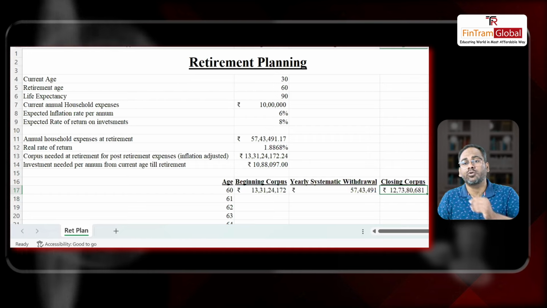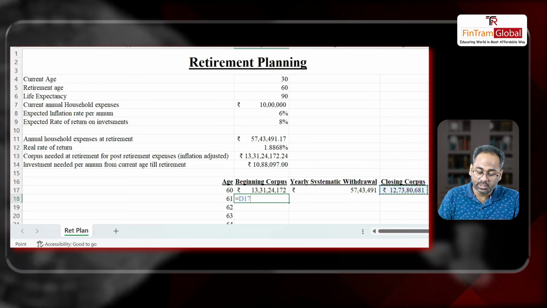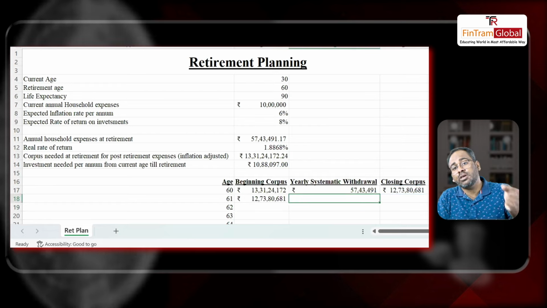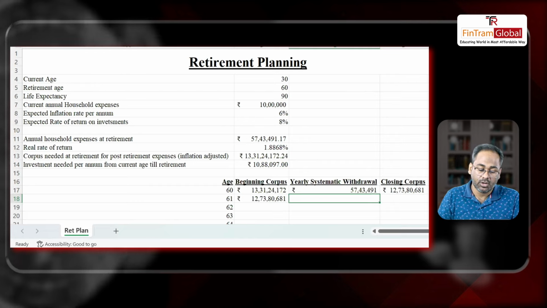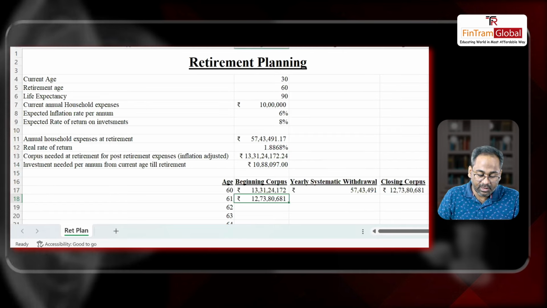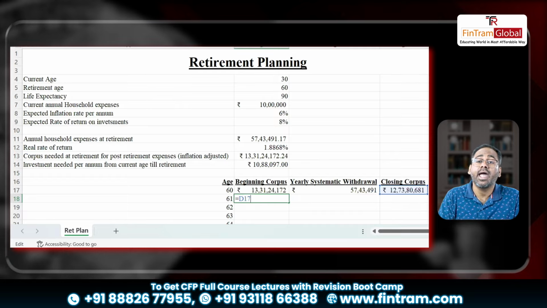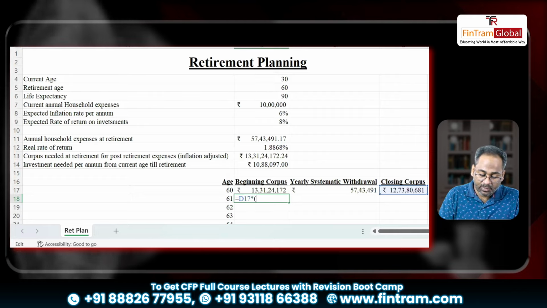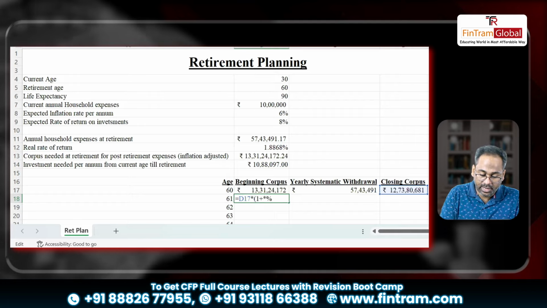Now this will remain invested at the interest rate, right? So this is the opening balance for the next year, which is 61. And what will be my withdrawal for the next period? Every year my withdrawal will increase by the rate of inflation, which is 6% in our case. All right. But this investment will earn interest, won't it? Yes, it would. And at what rate? At the rate of return. So I'll multiply this by 1 plus the rate of return, which is 8%.